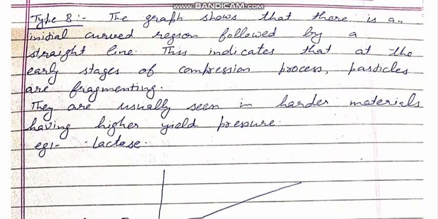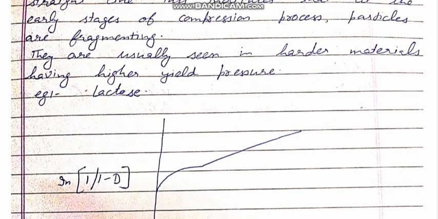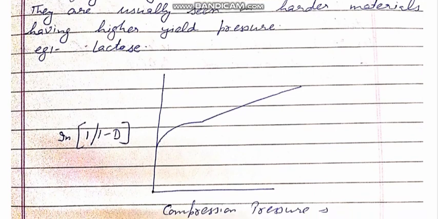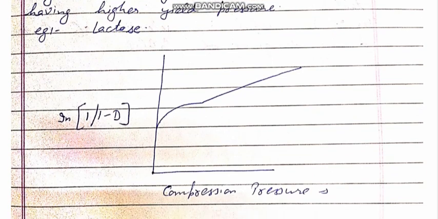Type B. The graph shows that there is an initial curved region followed by a straight line. This indicates that at the early stages of the compression process, particles are fragmenting. They are usually seen in harder materials having high yield pressure values.